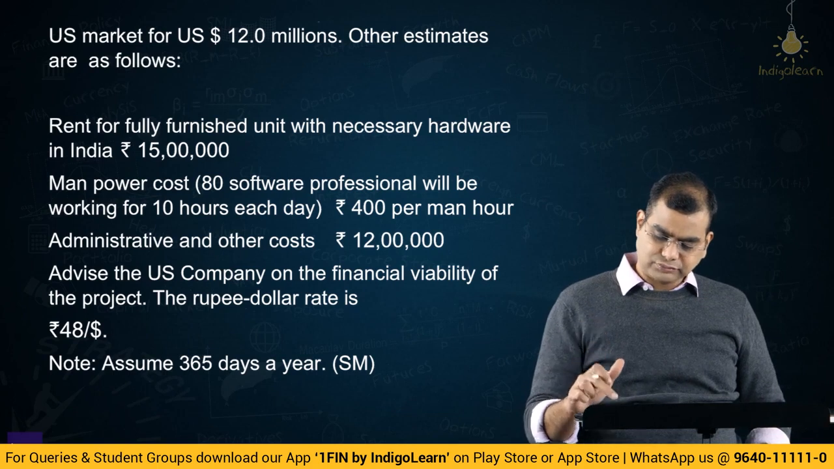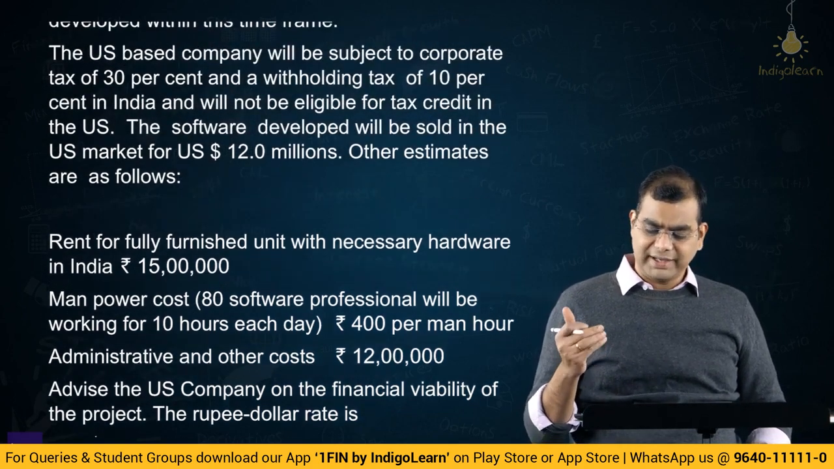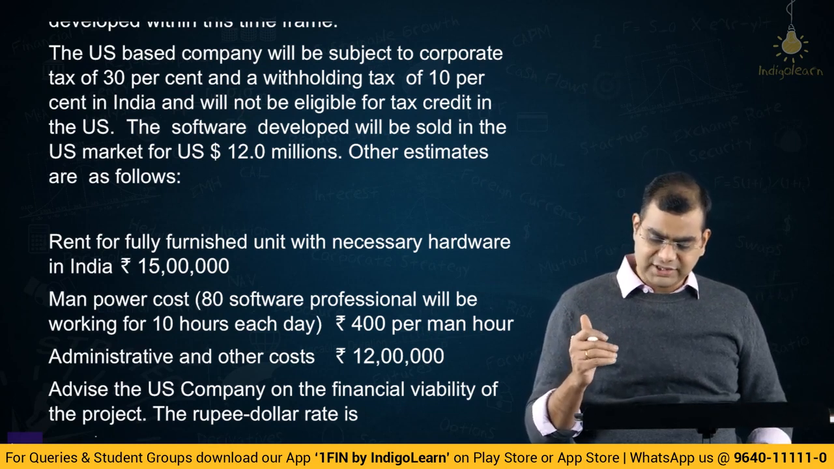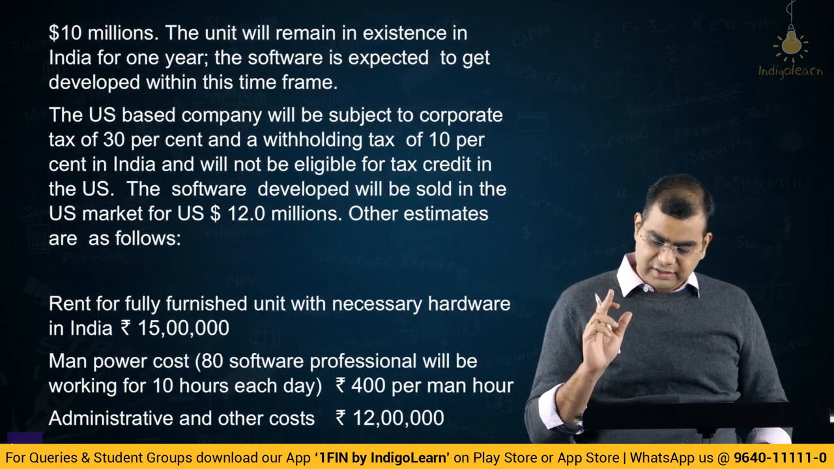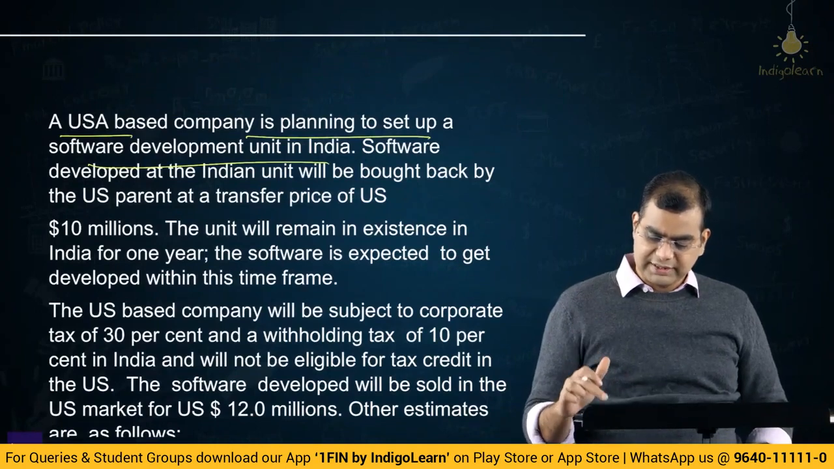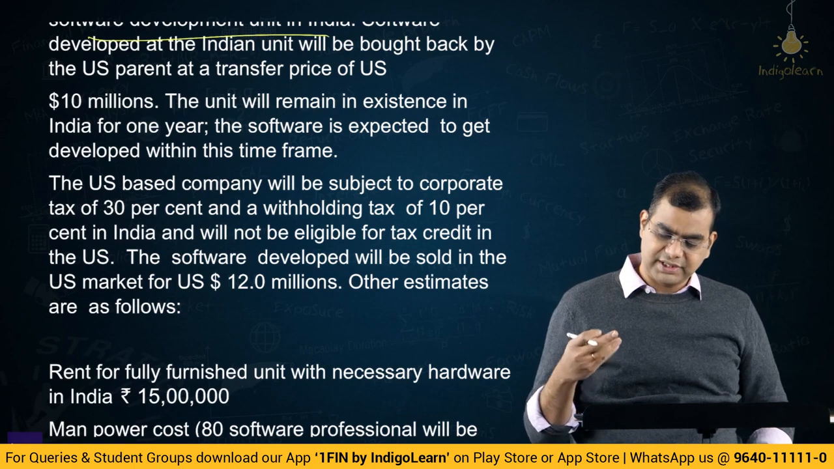Then you have to simply compute whatever is the price realized minus the costs incurred, whether it is positive or not. And when you have price realized, should you take it at 12 million or should you take it at the transfer price of 10 million? That is a key question. Then tax. How do you treat tax? You have one corporate tax of 30% in India, you have withholding tax of 10% in India.